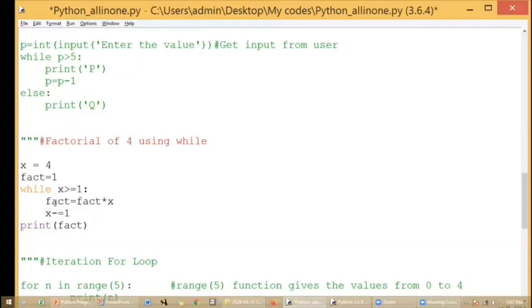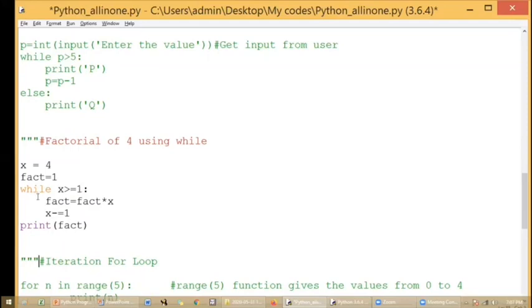If so, then fact will be multiplied repeatedly with x value. And I'll be saving my factorial value with a proper appropriate computed value within each iteration. And I'm going to decrement my x value with 1. So this will be taken care till I reach my x value as 1.